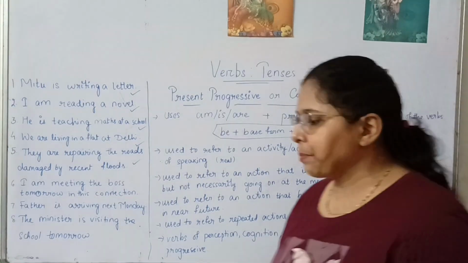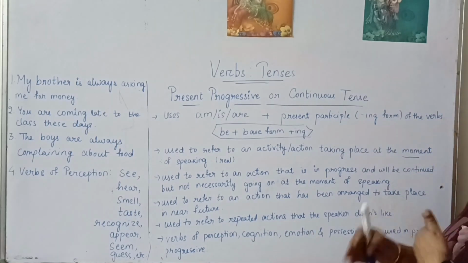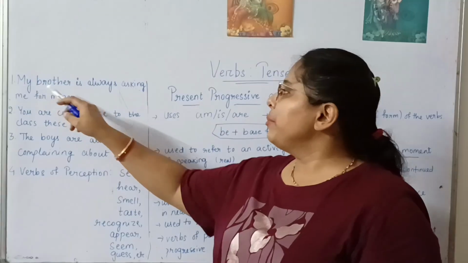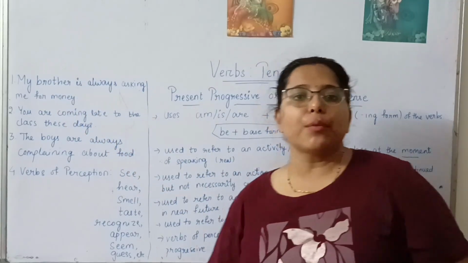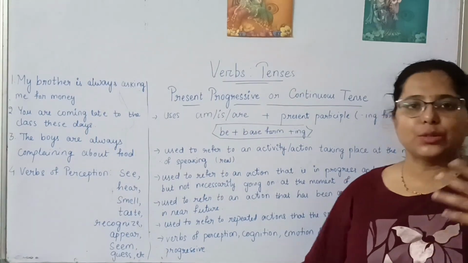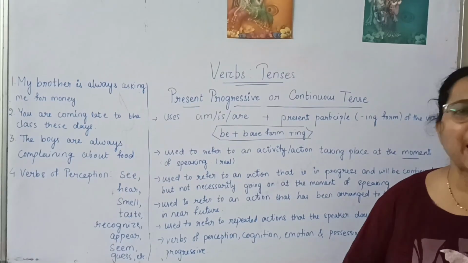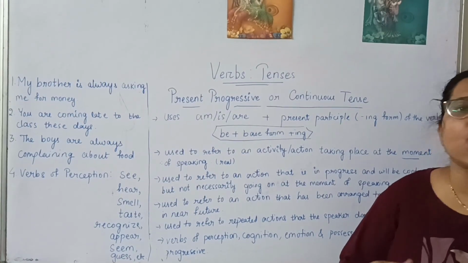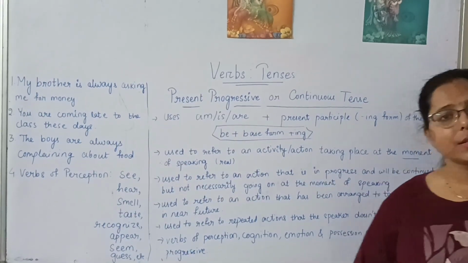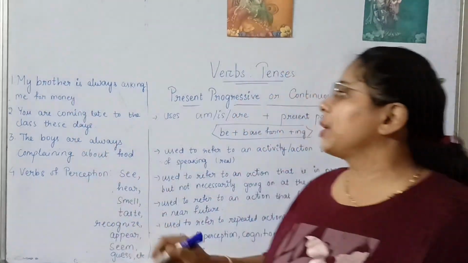Next rule, what is there? I will tell you just a second. The present progressive continuous tense can be used to refer to repeated actions that the speaker doesn't like. Like, see, my brother is always asking me for money. This is something we don't like, right? Someone asks us for money, we don't like to give. So the action that we don't like, when we want to say that it is happening repeatedly, so it should be changed or something can be done about it, in that case also we use the present progressive or continuous tense. So in this case, my brother is always asking me for money.